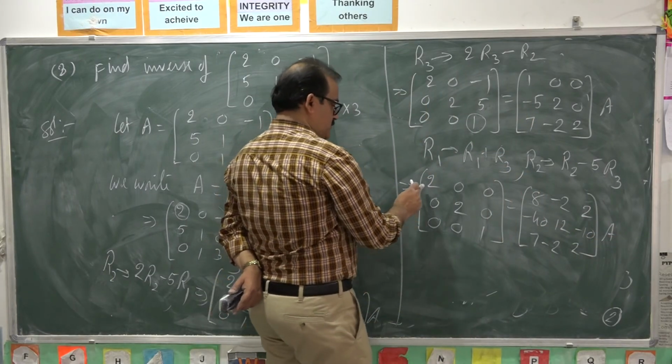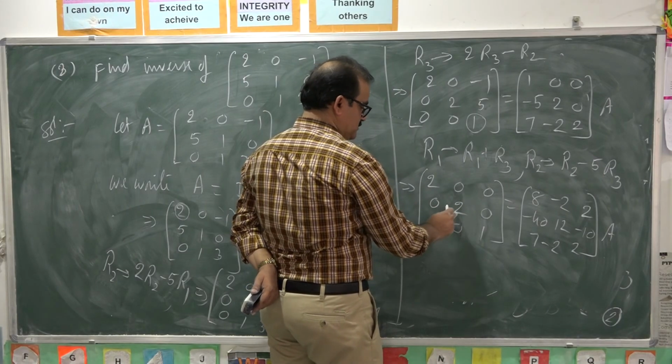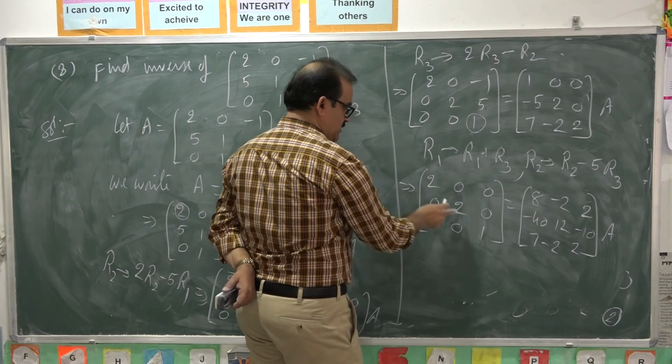Now divide first row with 2 and second row with 2. Then it will become 1.